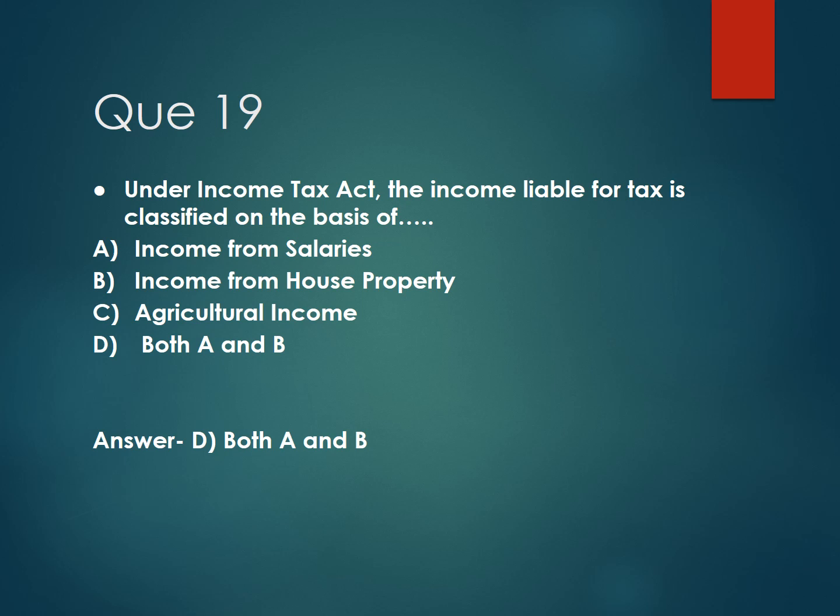Then next question. Under Income Tax Act, the income liable for tax is classified on the basis of, and the options are option A, income from salaries, option B, income from house property, option C, agricultural income, and option D, both A and B. And the correct answer is option D, both A and B.